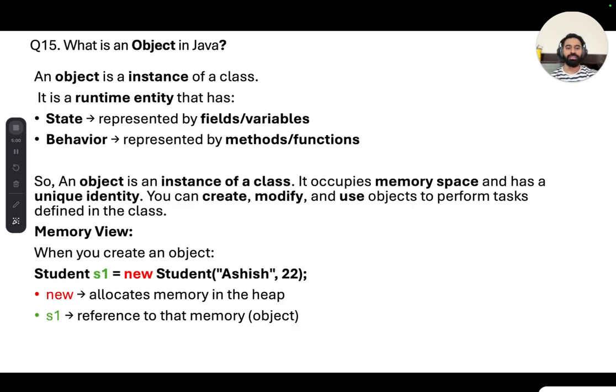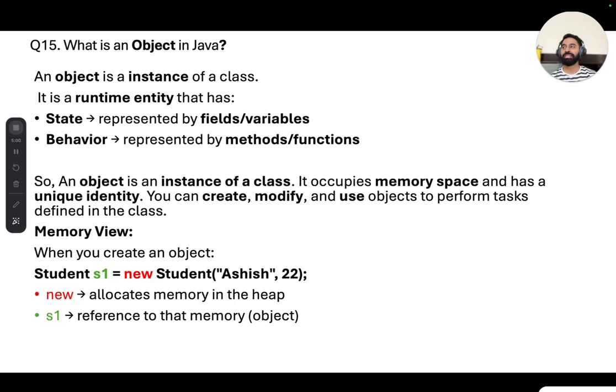An object is an instance of a class, and it is a runtime entity that has state and behavior. Here state represents fields or variables, and the behavior represents methods or functions, right? So an object is an instance of a class.